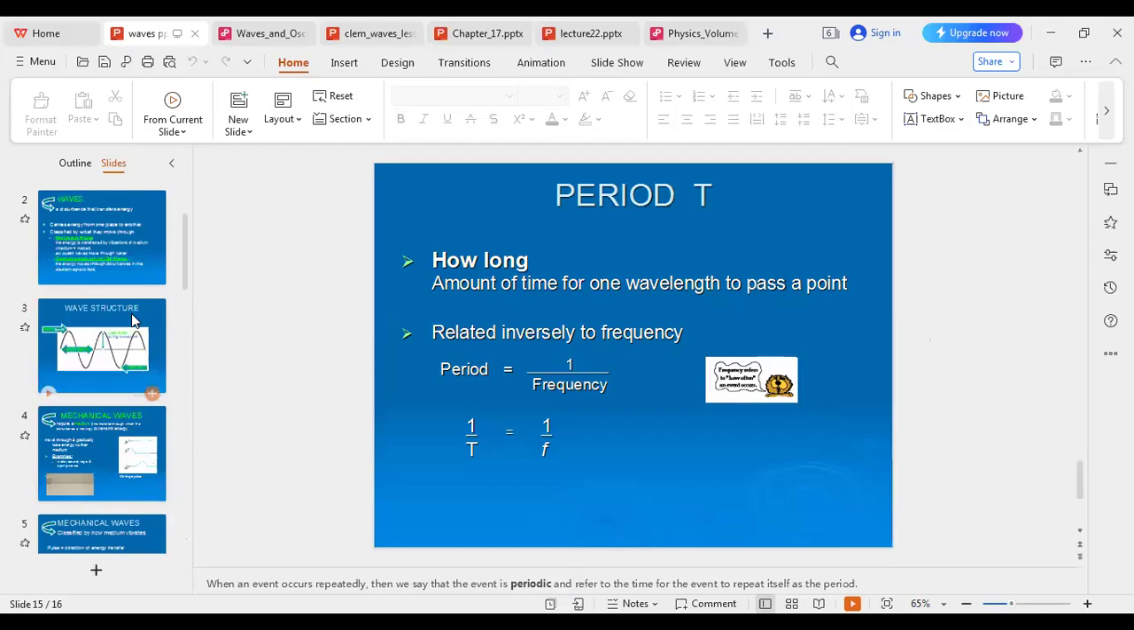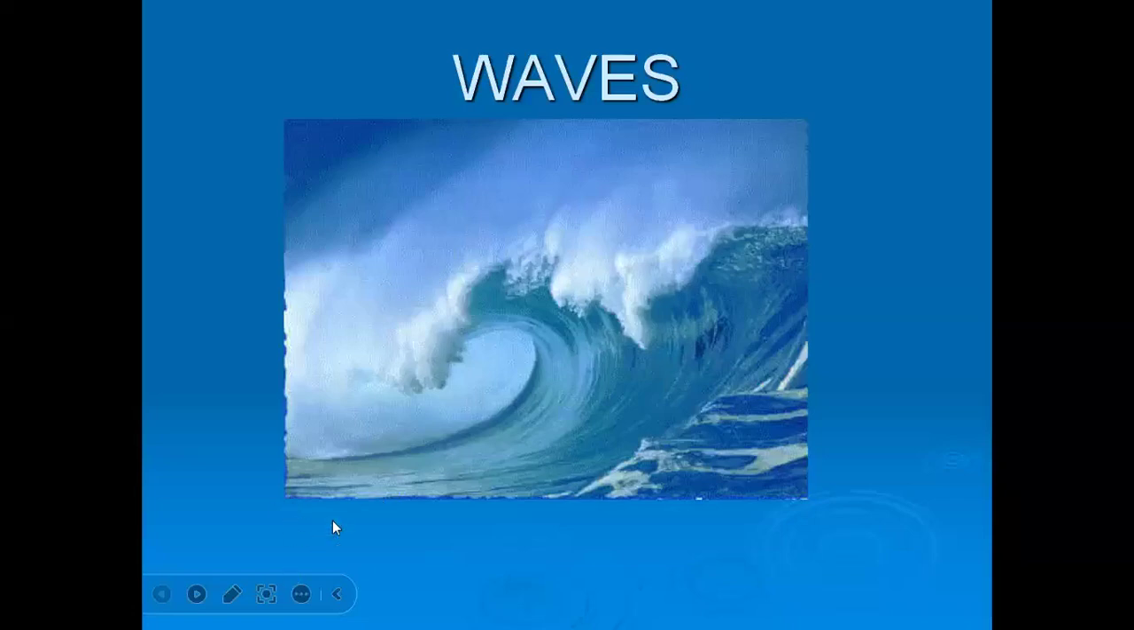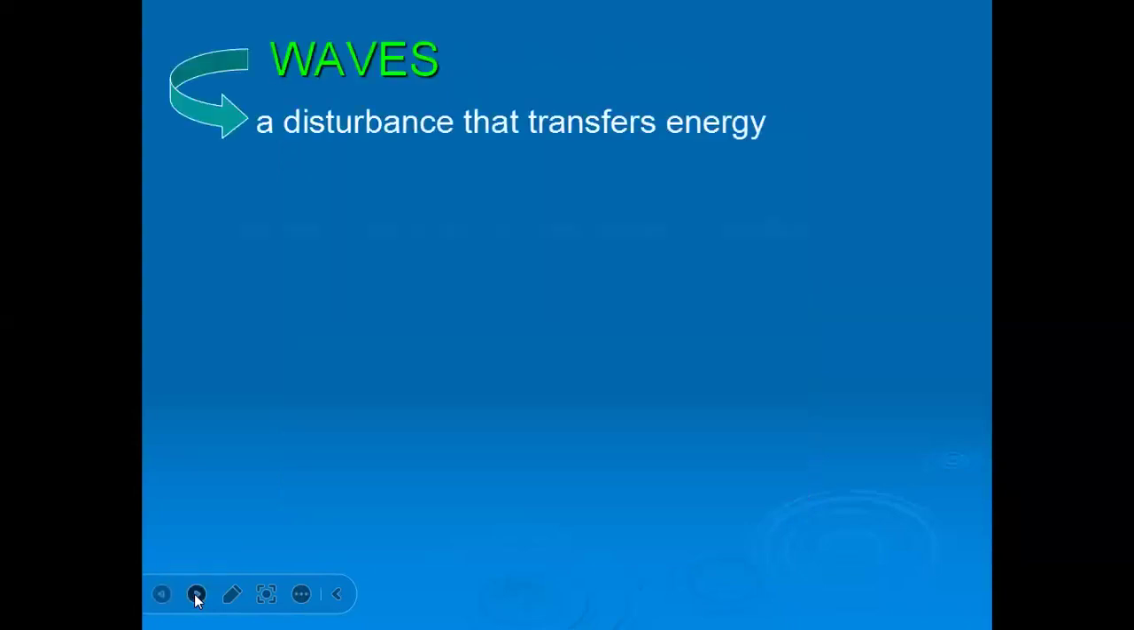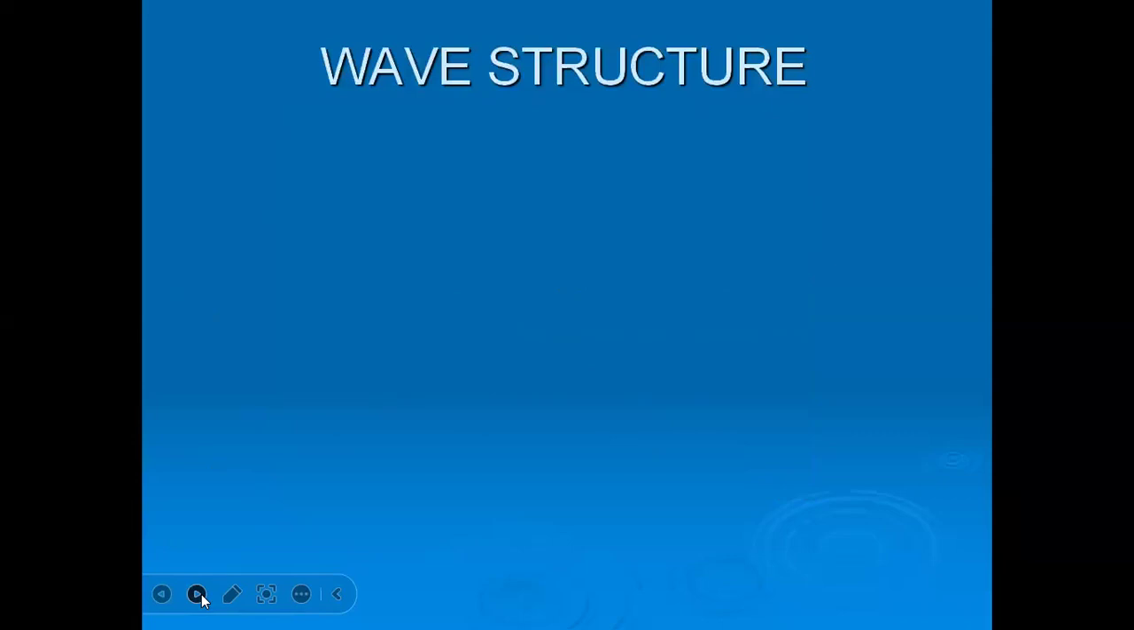So in that case, we have given an example of waves, and these are surface waves in motion. A wave is a disturbance that carries energy from one place to another, classified into different categories. And what is a mechanical wave? The energy is transferred by vibrations of a medium. That means the medium is matter. An electromagnetic wave is when the energy moves through disturbances in the electromagnetic field.